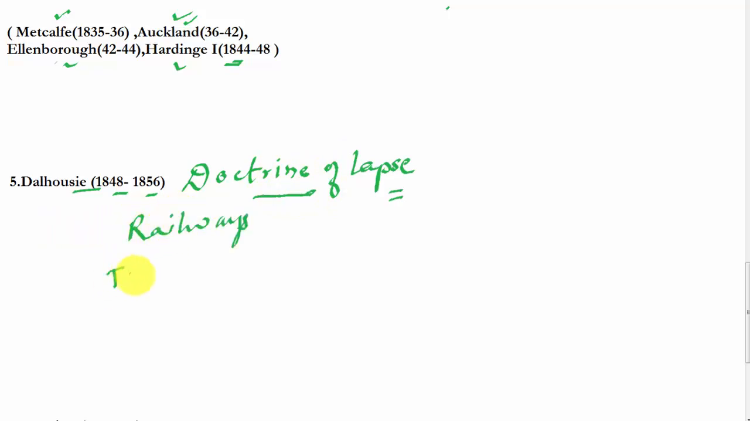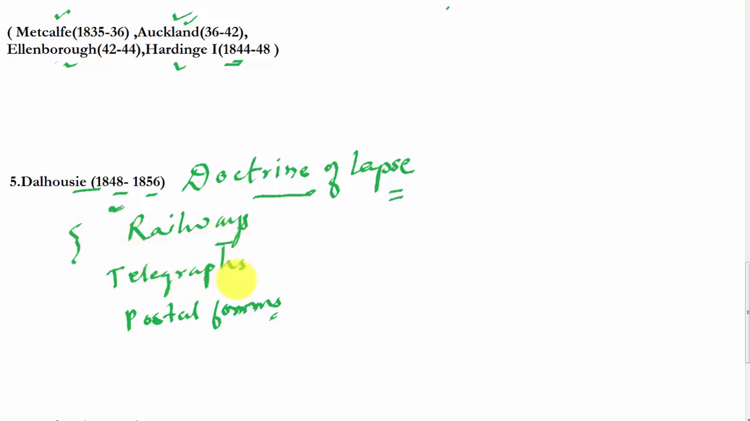His policy of annexation, also known as Doctrine of Lapse, we all are familiar with this. Apart from Doctrine of Lapse, three important features, railways, telegraphs and postal reforms, were brought during Lord Dalhousie's time. The first railway line was established in 1853 from Bombay to Thane.